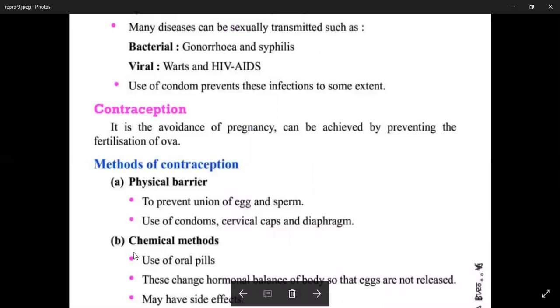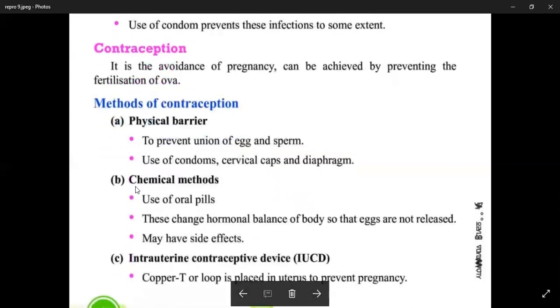Second one is the chemical method. By chemical method, we can also prevent the fertilization of ova by use of oral pills. These oral pills change the hormonal balance of the body so that eggs are not released.